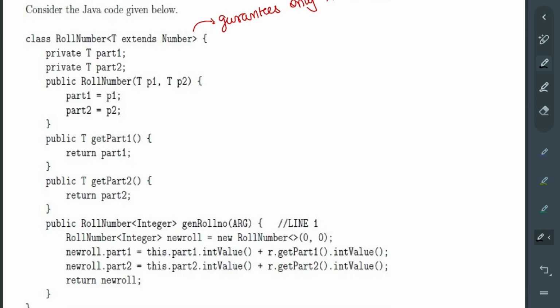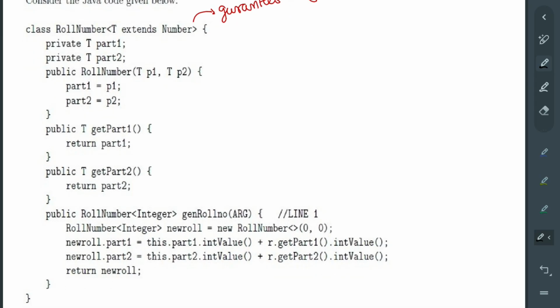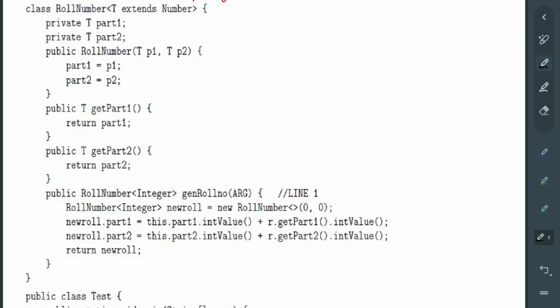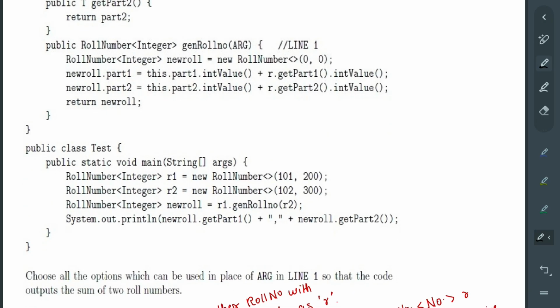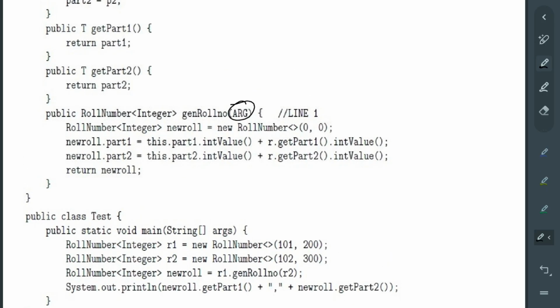अब क्या कर रहे हैं हम? Consider the given code below. Choose all the options which can be used in place of arg in line 1 so that the code outputs the same two roll numbers.